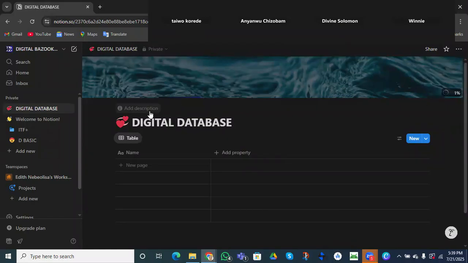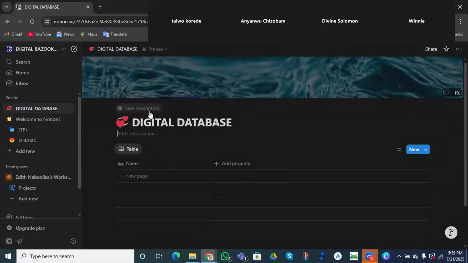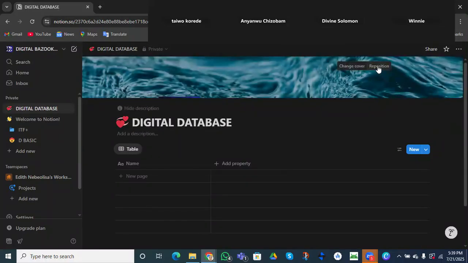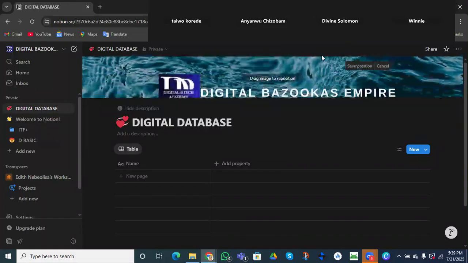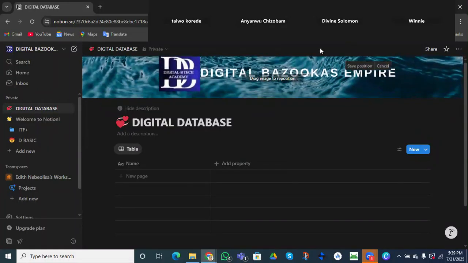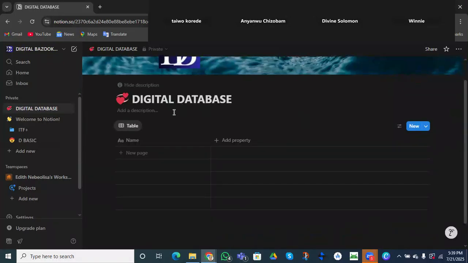So this is our database. We can write a description of our database so that Digital Bazooka will come up. Let me see if I can reposition this. All right, this is cool, right? Okay, let's continue. So I can put a description here. I said this is all about, for my teammates to understand what kind of database this is or what we are doing.